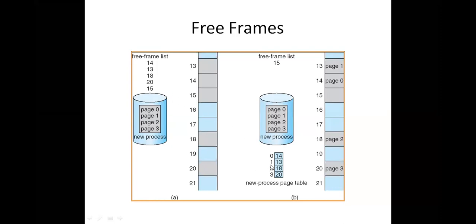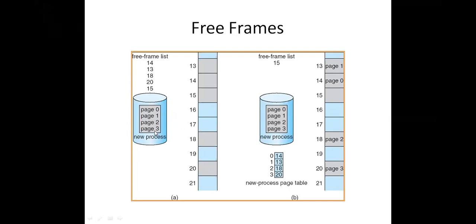Next, page 2 we keep in frame 18, and page 3 is in frame 20. Like that, the operating system will take the information from the free frame list: which frames are available and which frames are not already used.